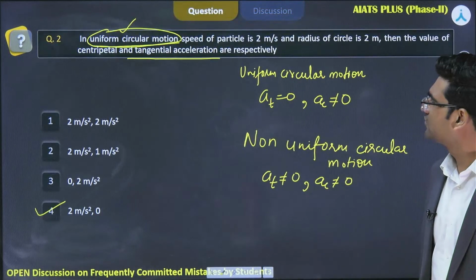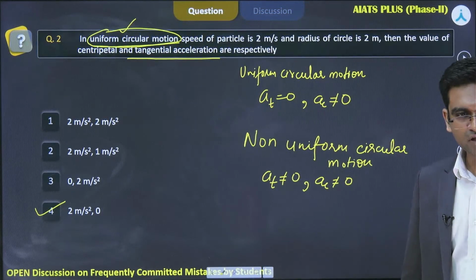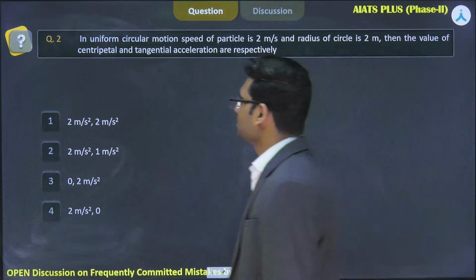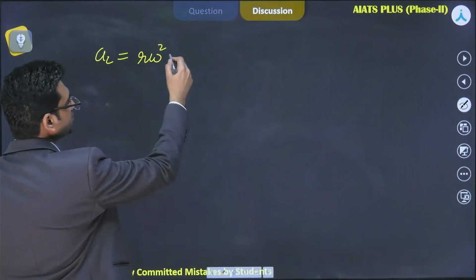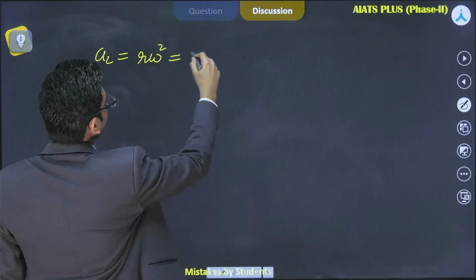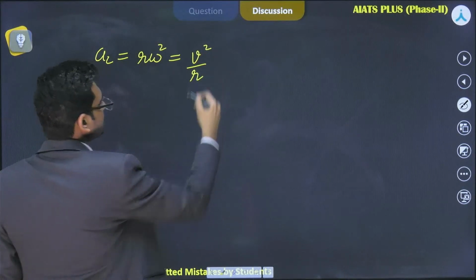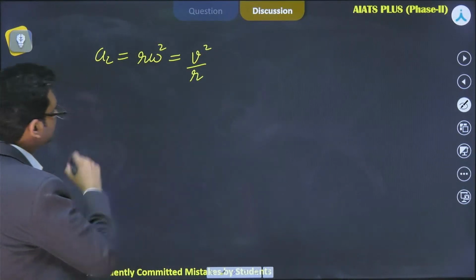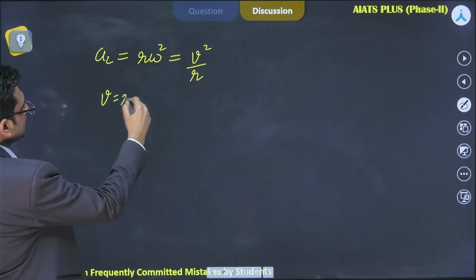Do we know the value of angular speed? No, we know the value of linear speed, right? So do we have another formula for this? Obviously, we have v square by r as centripetal acceleration. One more thing is there, v is equal to r omega, right?